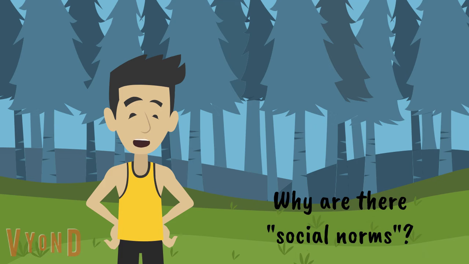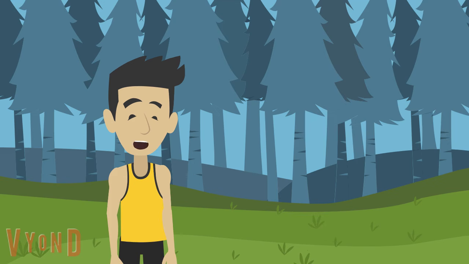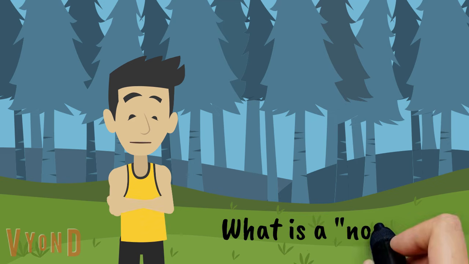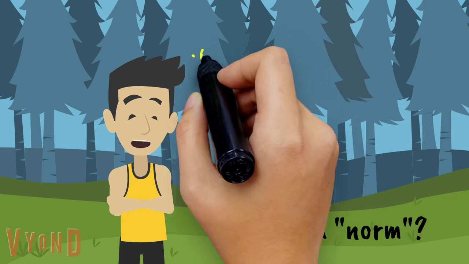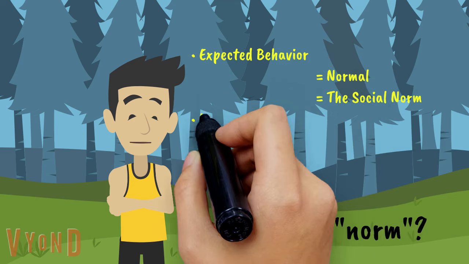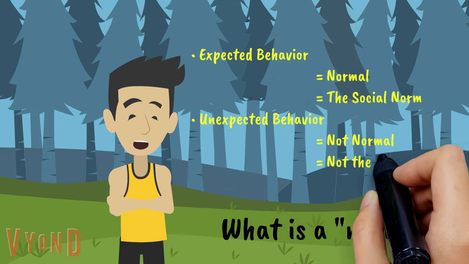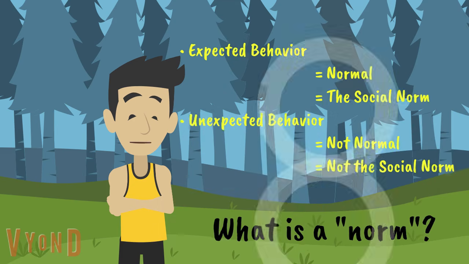Why are there social norms? Social norms help us to understand and predict what other people will do. What does the word norm mean? Norm is short for normal. In social groups, a norm is an expected or normal behavior. An unexpected behavior isn't a norm or normal behavior.